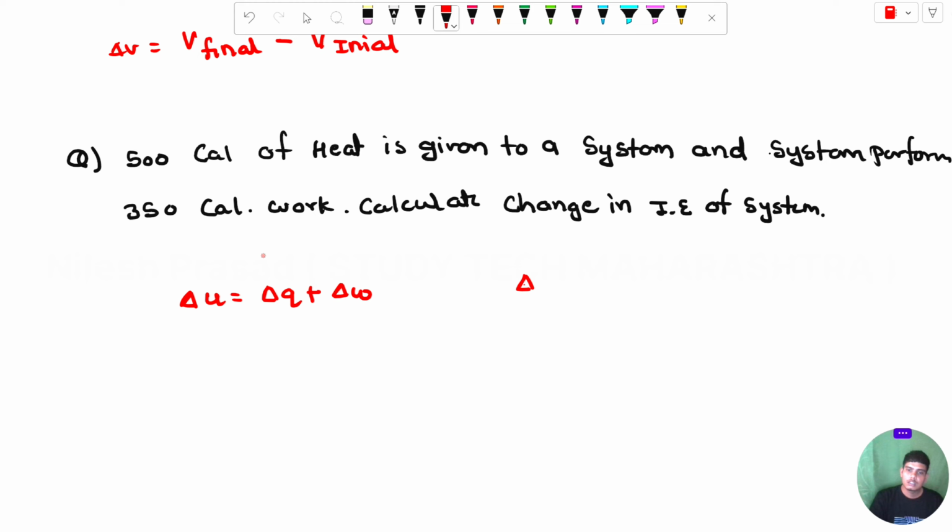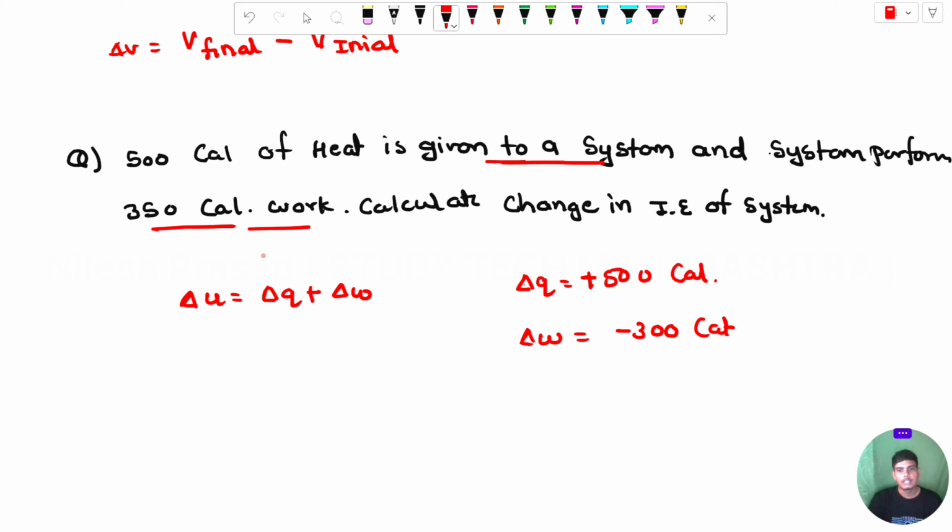We already know delta Q is plus 500 calorie because work is done to the system. And delta W is minus 300 calorie, because work is performed by the system, that's why it will be negative 300.